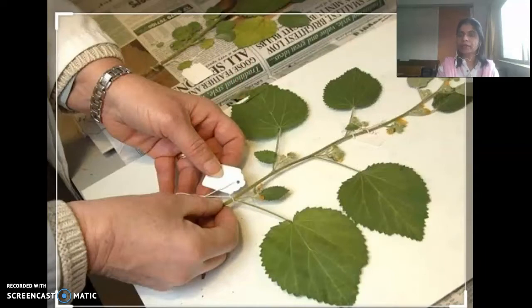Either the entire plant or part of the plant like twigs and leaves, pressed, dried and preserved on a standard herbarium sheet of size 41 cm by 29 cm, is called a herbarium sheet.